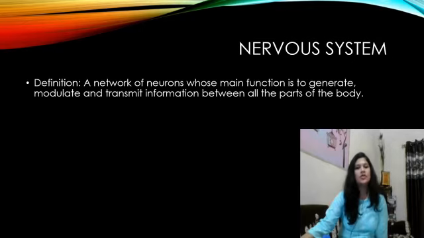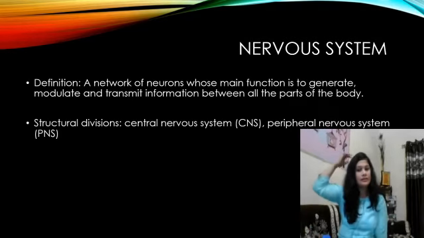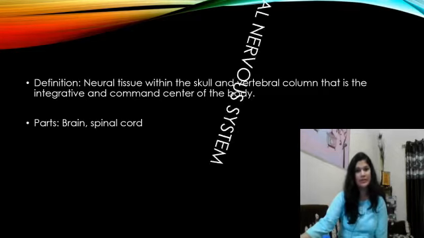If we see its structural divisions, they are basically two. That is the central nervous system, also known as CNS. Second is the peripheral nervous system, also known as PNS. The central nervous system is the neural tissue within the skull and vertebral column. That is the integrative and command center of the body. Its main parts are the brain and spinal cord, as its definition says.